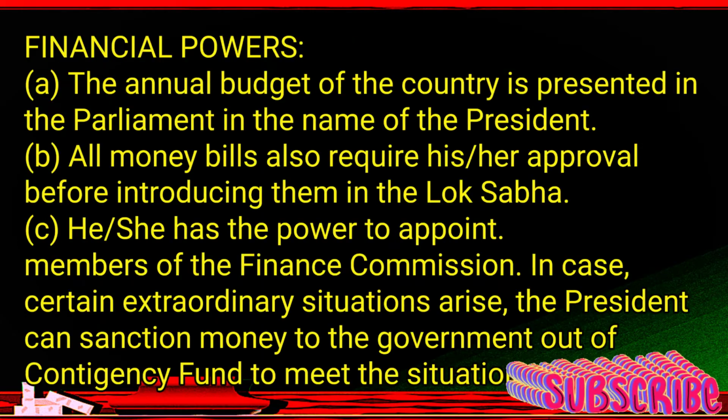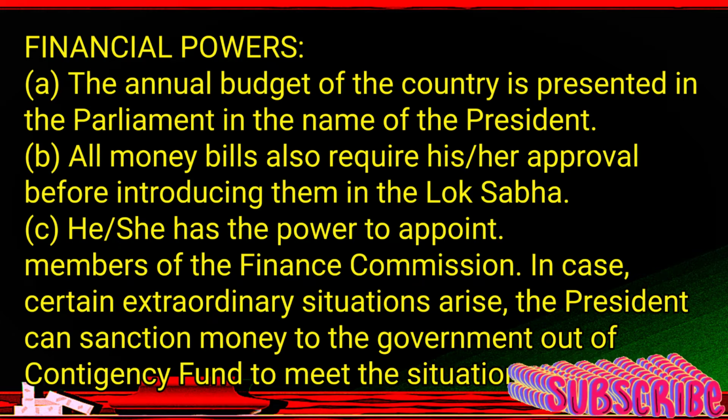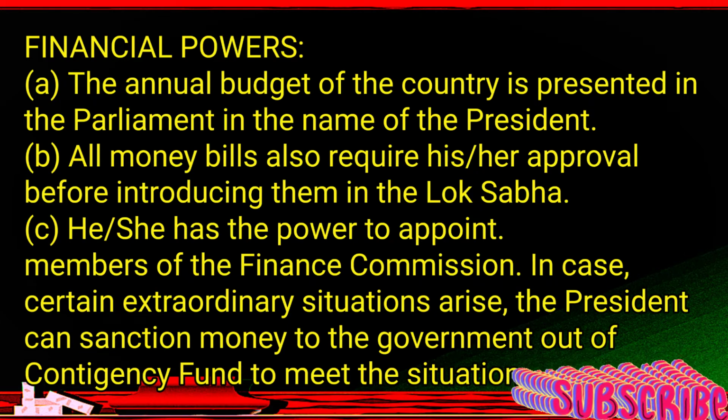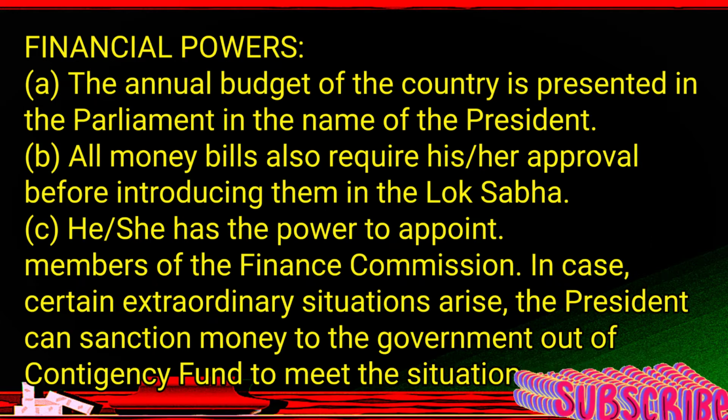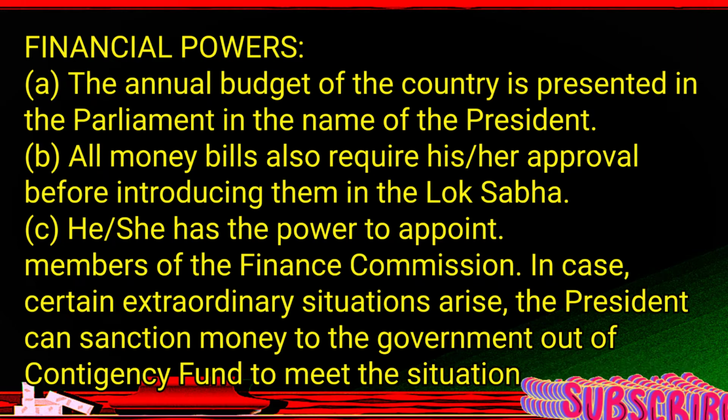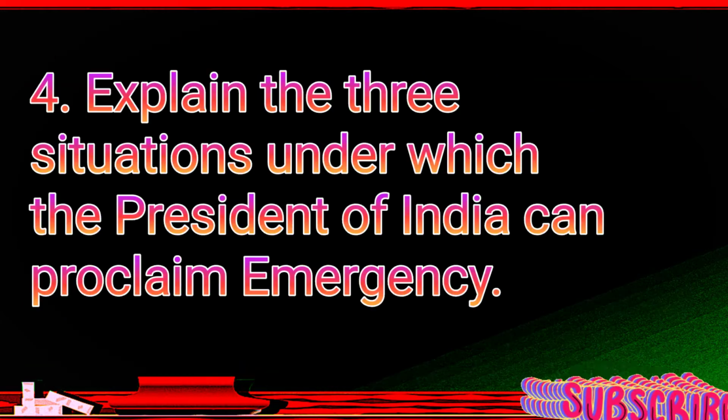Financial powers. A. The annual budget of the country is presented in the Parliament in the name of the President. B. All money bills also require his/her approval before introducing them in the Lok Sabha. C. She has the power to appoint members of the Finance Commission. In case certain extraordinary situations arise, the President can sanction money to the government out of the contingency fund to meet the situation.